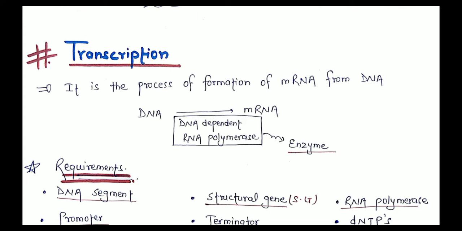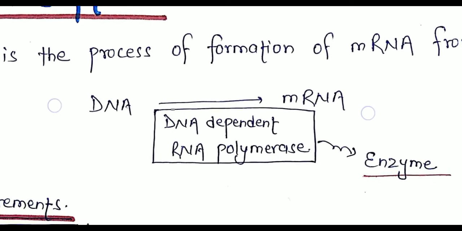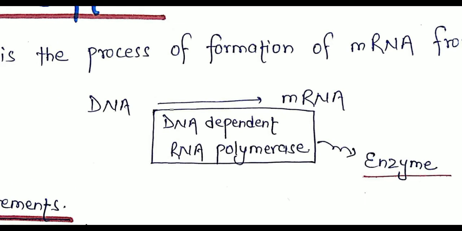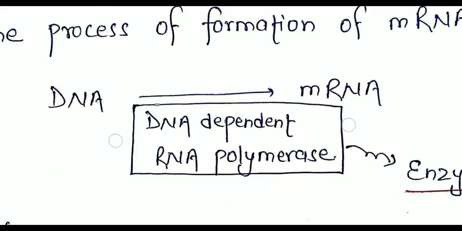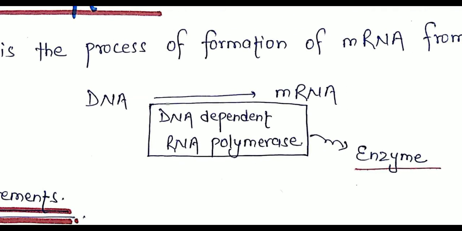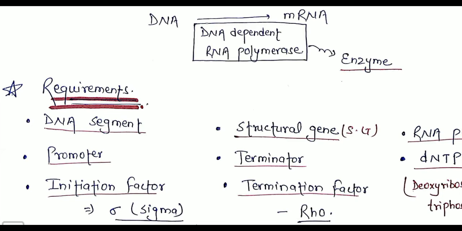As we all know, transcription is the process of formation of mRNA from DNA. In the arrow diagram you can see DNA is being converted into mRNA, which is accompanied by an enzyme, DNA-dependent RNA polymerase. Now let's see the requirements of the transcription process.